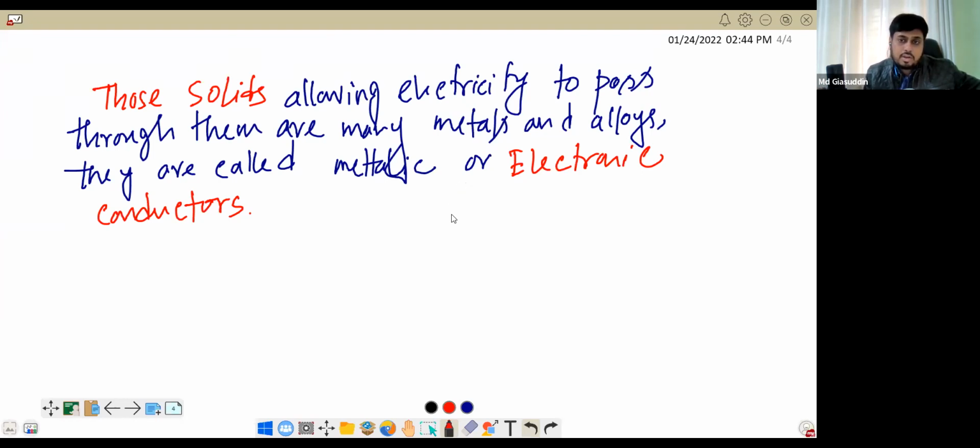They are called metallic or electronic conductors. Okay.